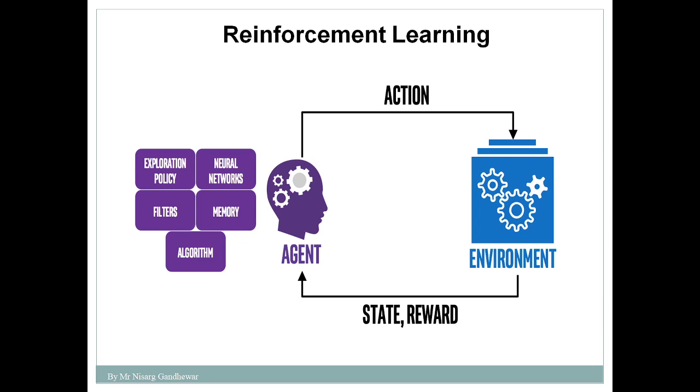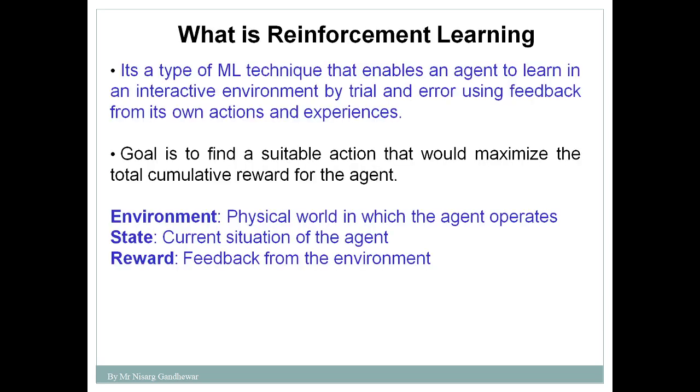So the agent, the autonomous car, performs an action that moves it forward in the environment, meaning that particular road. State means the signal where that car is stopped, and the reward is negative if the car is not moving. Or suppose the car is moving and instantly a small child comes in front of the car, and the car applies the brake, and people clap for that, so it is a reward. So I hope you understand the concept of reinforcement learning.